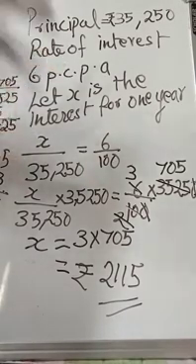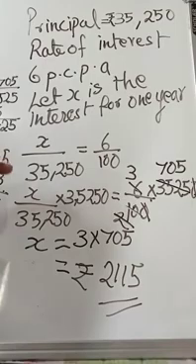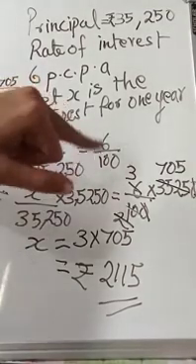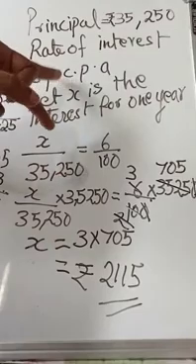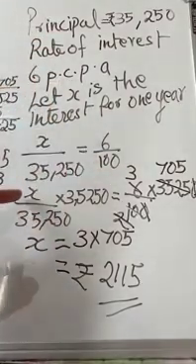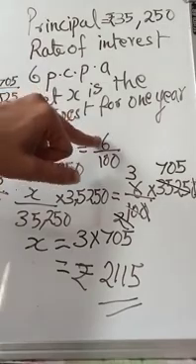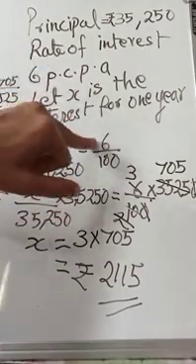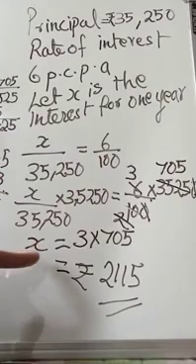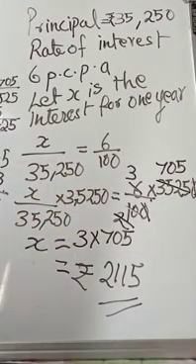Then you will assume that X is the interest. So interest by the principal will be equal to 6 by 100, where 6 is the rate of interest. Rate of interest will be in percentage. That is why we are writing 6 by 100. 6 PCPA means 6 by 100. Then you can find X the same way as you solve equations, finding the variable X. Then you will get the answer, whatever is the interest for 1 year. This interest for 1 year is also called simple interest.